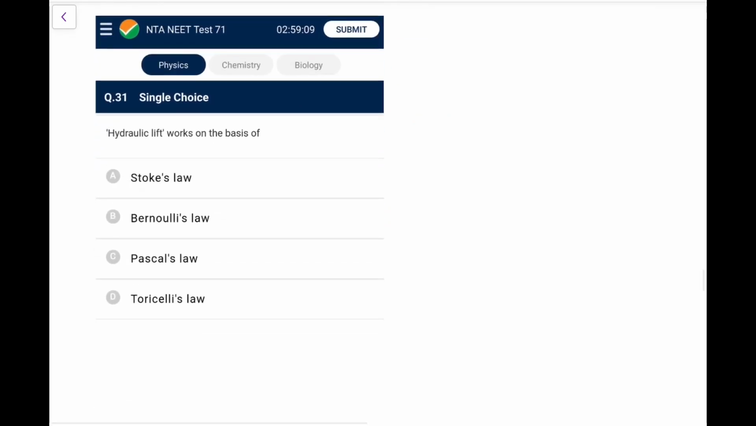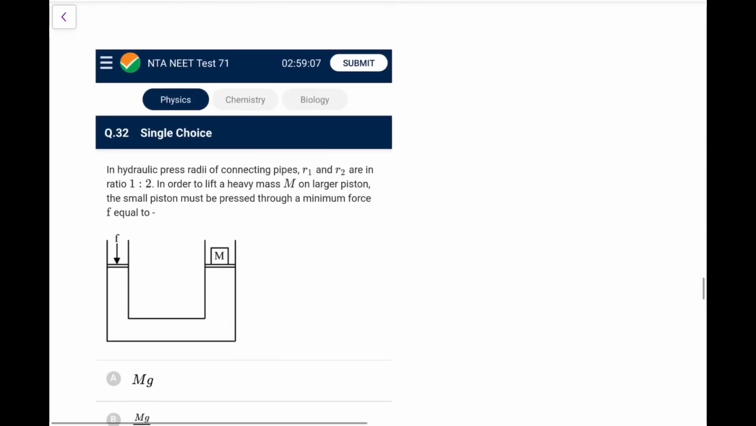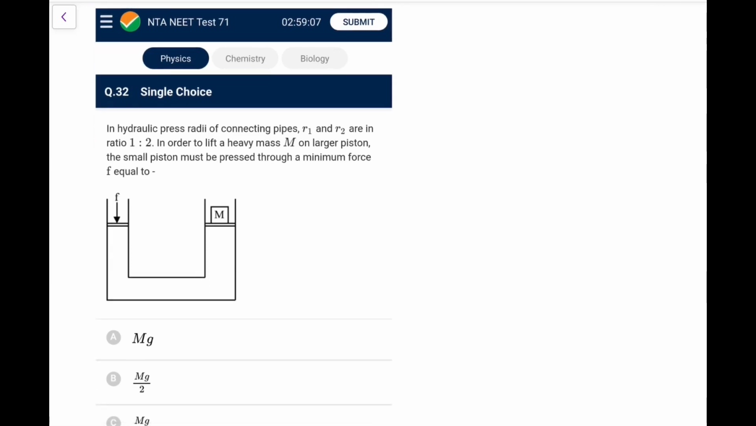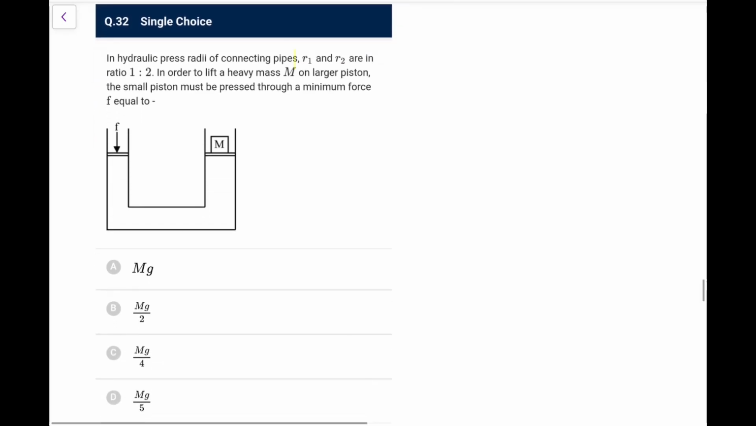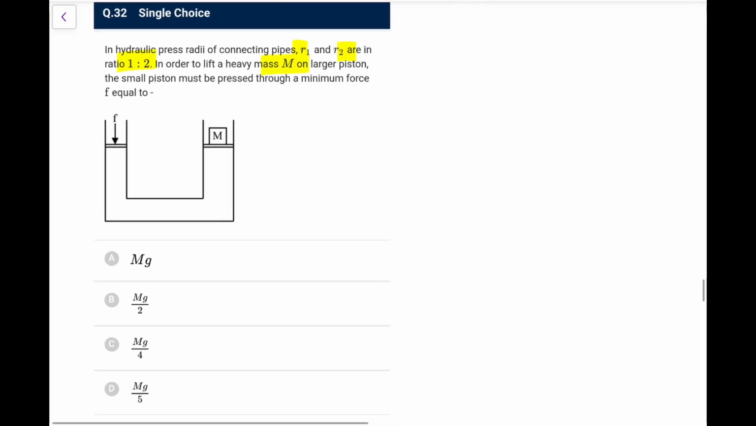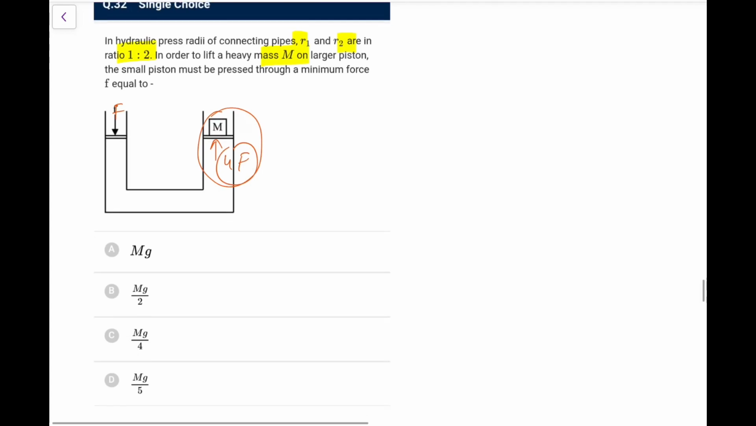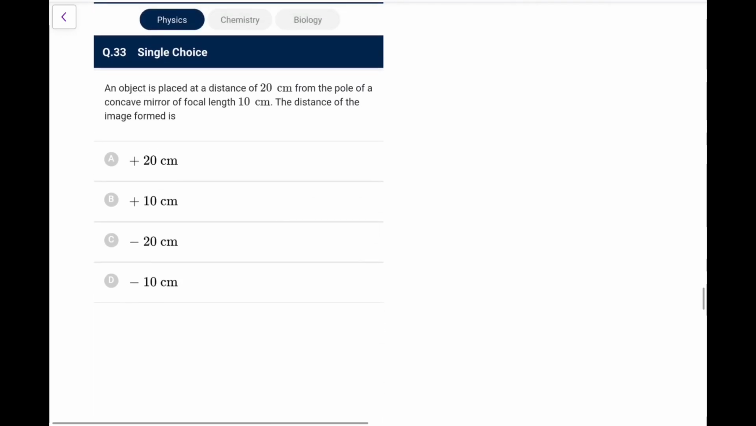Next one. Hydraulic lift works on the principle of Pascal's law. You all know. And the question is of Pascal's law again. In a hydraulic press, radii of connecting pipes R1 and R2 are in the ratio 1:2. To lift a heavy mass M on a larger piston, the smaller piston must be pressed with a minimum force F equal to? Because here the radius is doubled, if you apply F here, it would be 4F here, because the pressure change is the same, the area has become 4 times, so force will also become 4 times. So 4F is equal to mg, that means F is equal to mg by 4. Directly you can make out. A similar question we did yesterday, I suppose.